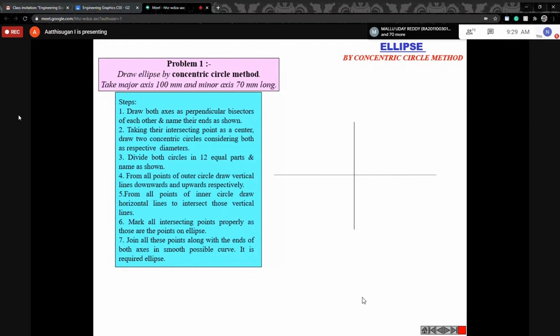Next, draw the circle, or name it first. ABCD. AB is the major axis, 100 mm. CD is the minor axis, 70 mm. Then draw the circle: radius of 35, or diameter of 70, then diameter of 100. So you draw the two circles. This is the concentric circle method.